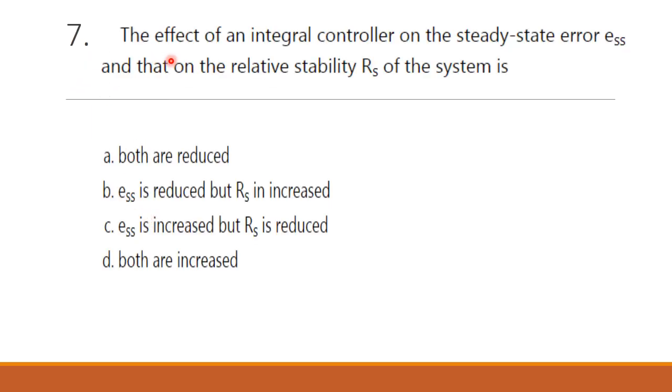Next question, the effect of an integral controller on the steady state error ESS and that on the relative stability RS of the system is. Both are reduced, ESS is reduced but RS is increased, ESS is increased but RS is reduced, both are increased. So the correct answer is option A, both are reduced.